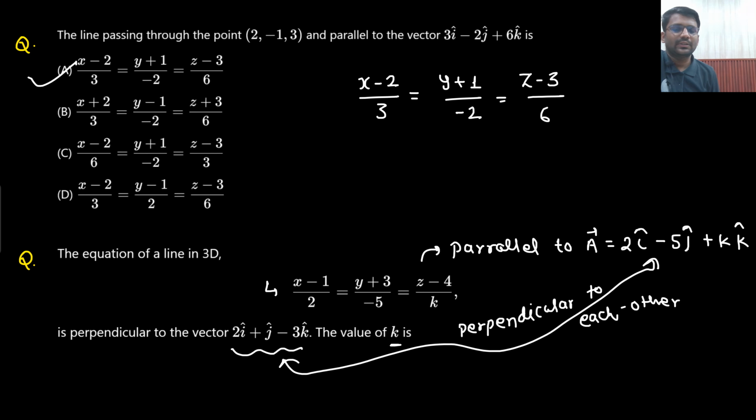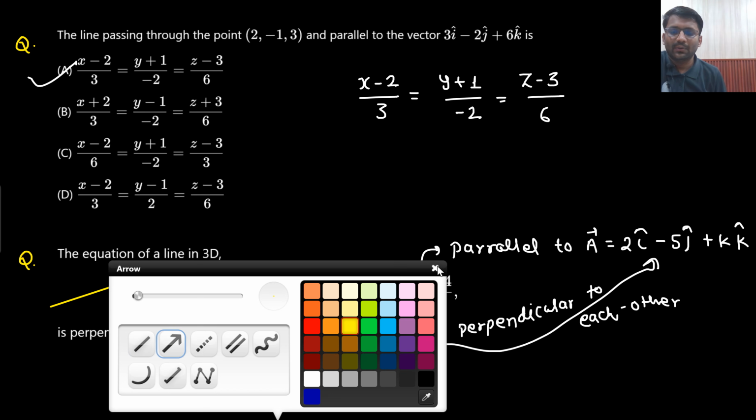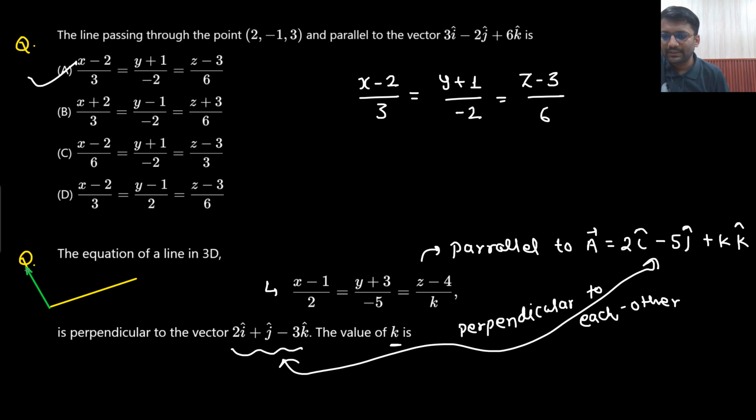They are perpendicular to each other because this is the line. Now this line is perpendicular to this particular vector. So let's say this is the vector, let's call this vector B. And this line is parallel to this vector, which is vector A. So vectors A and B are perpendicular to each other. That means A dot B would be equal to 0. The dot product of perpendicular vectors is 0.